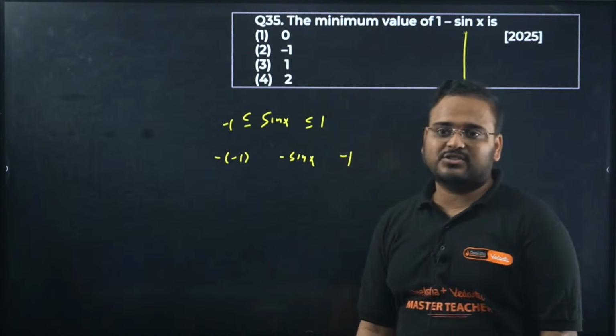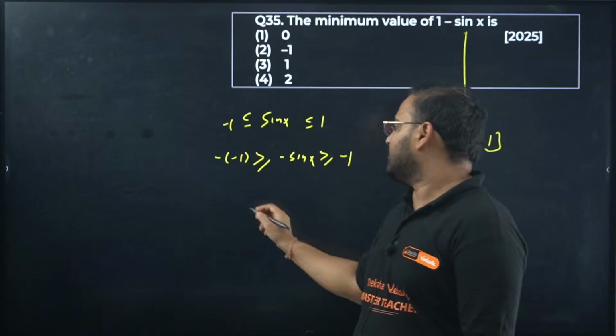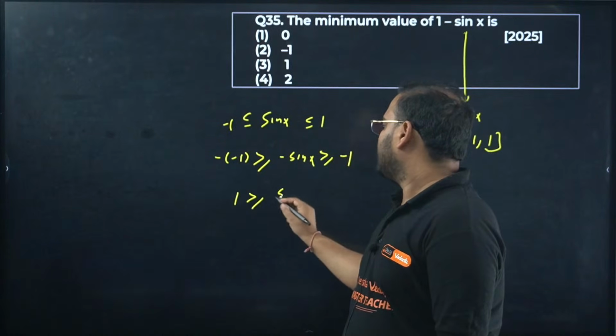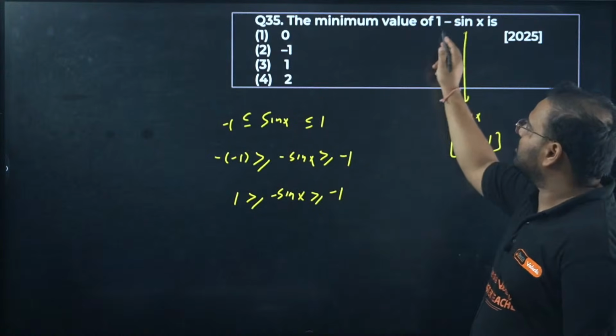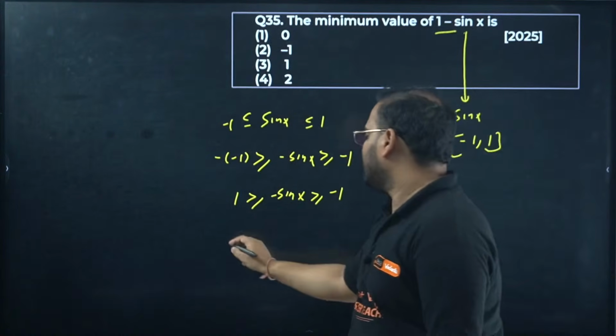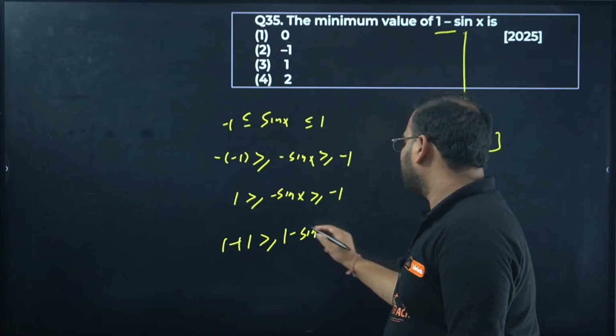When you do that, sign changes, inequality changes. Multiplying with minus sin means inequality will reverse. It will become 1 minus sin x and greater than minus 1. You want 1 also added over here to get the function right. So add it, you're adding 1 on every side.